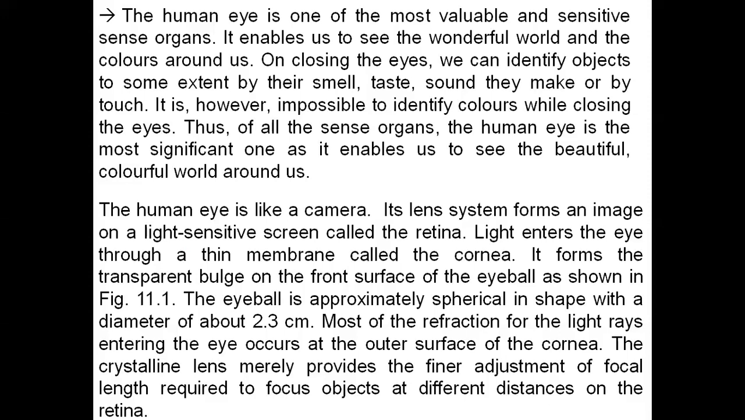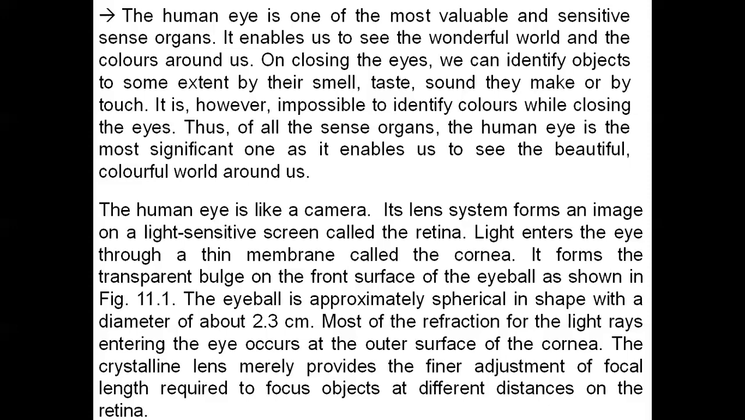So now this line is also important for one mark. The human eye is like a camera. We have a camera in our mobiles, and we click some beautiful pictures. The eye also works the same way as a camera. Its lens system forms an image on a light-sensitive screen called the retina. So, friends, here is the first definition: what is the retina? Its lens system forms an image on a light-sensitive screen called the retina.